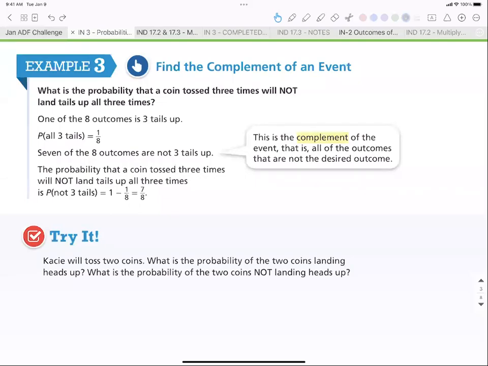All right, so the second part of Indiana 3, we're going to be dealing with complementary probabilities. And we're going to be talking about example 4, which is mutually exclusive events. Okay, and those are two totally new concepts that we haven't done yet. So the first thing is example 3. It says find the complement of an event.